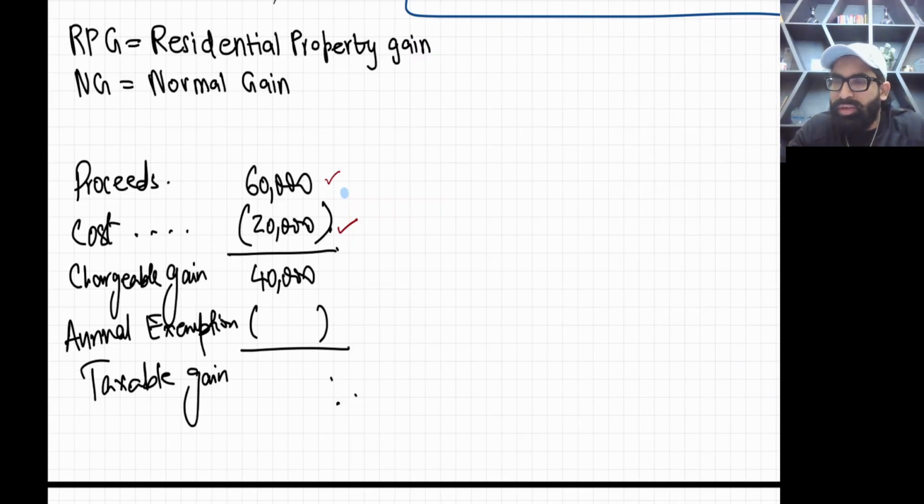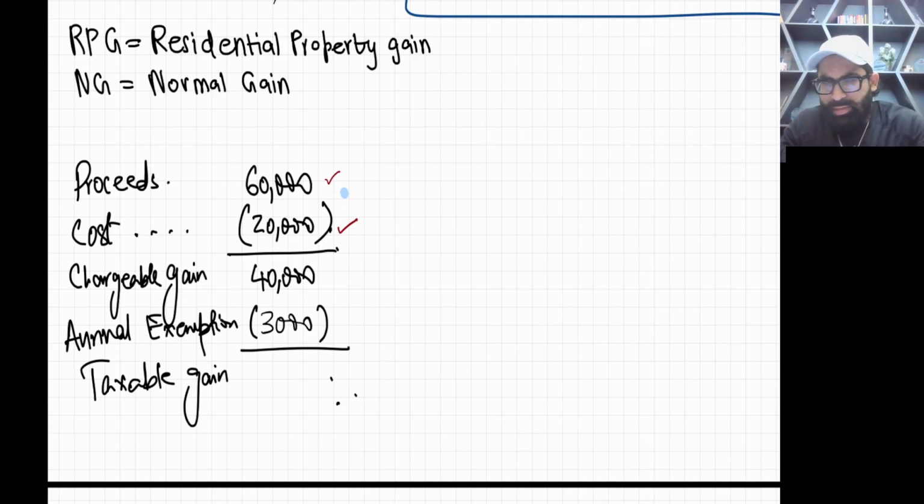Now, listen very carefully. Each and every individual in the UK gets one fixed amount of relief, which is called the annual exemption. That means at the end of the fiscal year, let us say you have 3, 4 or 5 gains, you will accumulate all the gains, and one time you will deduct the annual exemption from that. And that annual exemption is now 3,000, fixed. You have to learn it for the examination, though it will also be given.